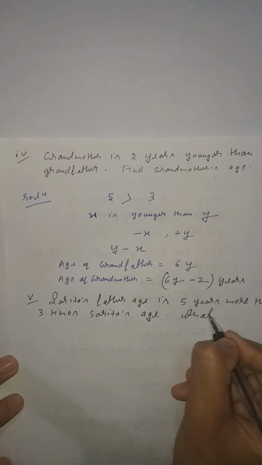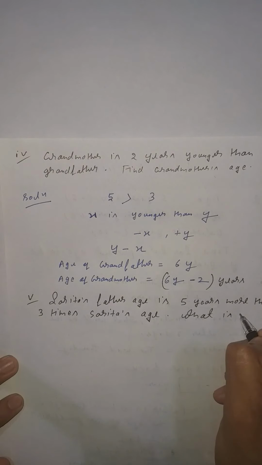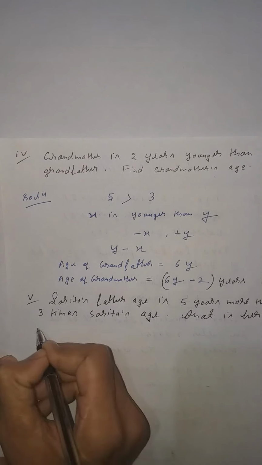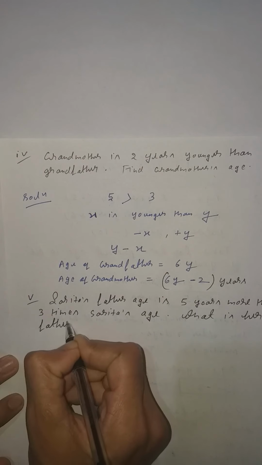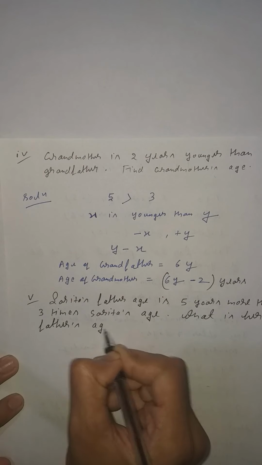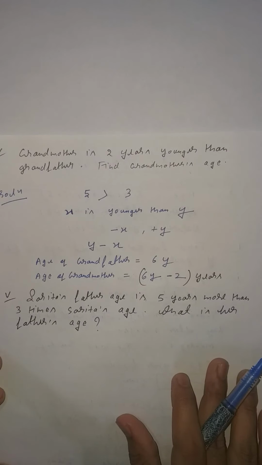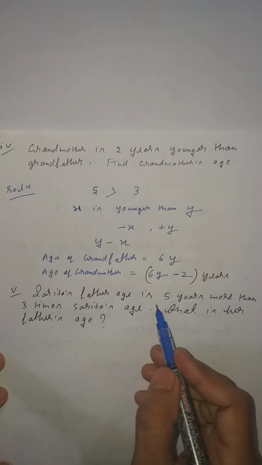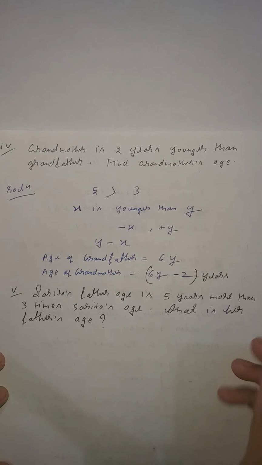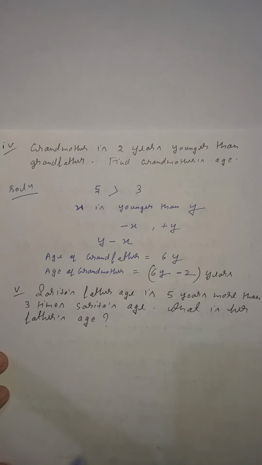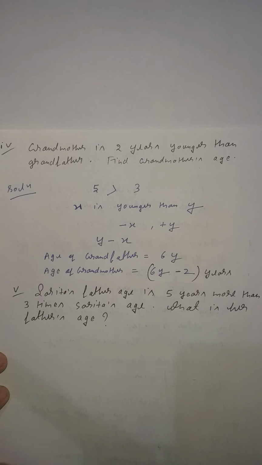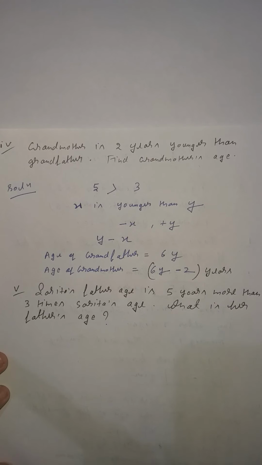What is her father's age? Clear student? Now come to the question. This is the question. Sarita's father's age is 5 years more than 3 times Sarita's age. What is her father's age? Clear student? This is our question.